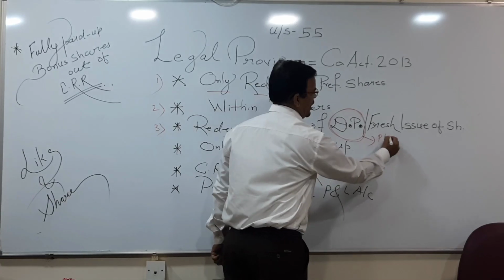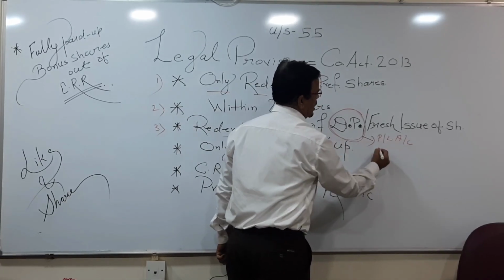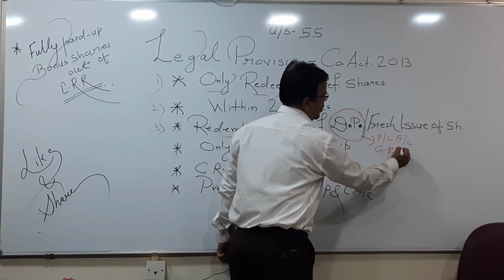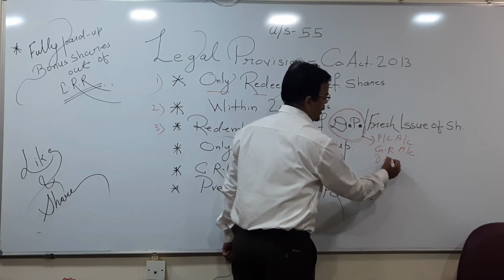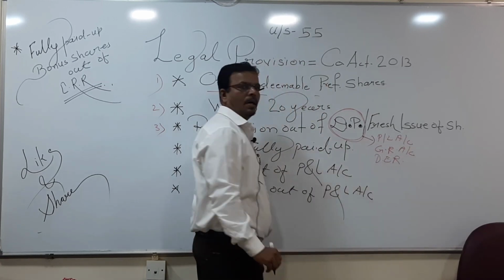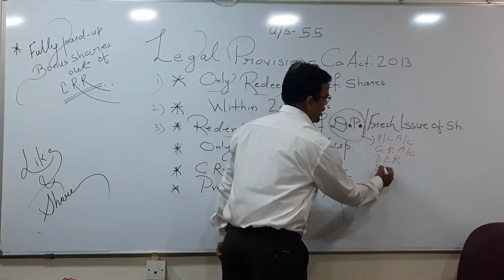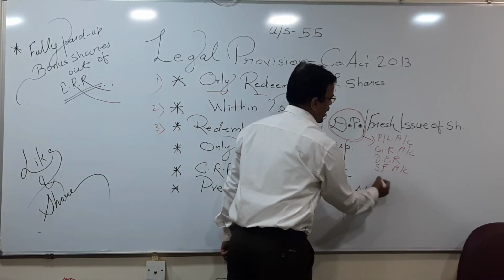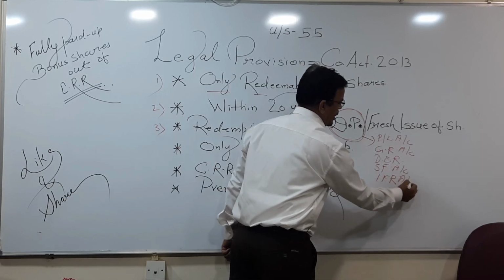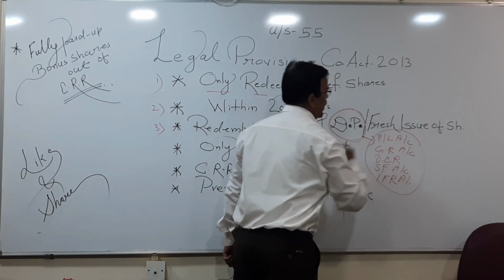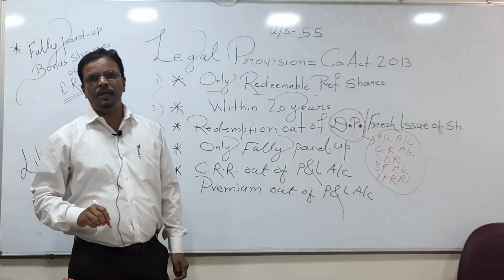First, profit and loss account. Second, general reserve account. Third, dividend equalization reserve account. Fourth, sinking fund account. And last, investment fluctuation reserve account. These are the 5 examples of divisible profit.